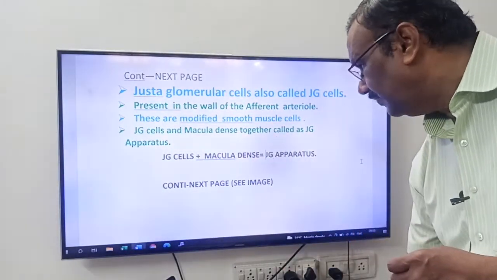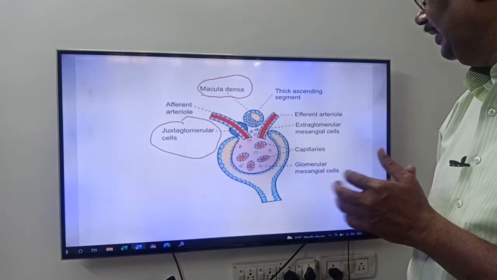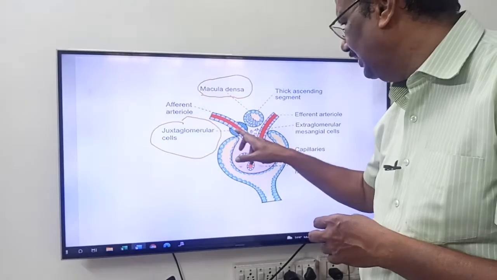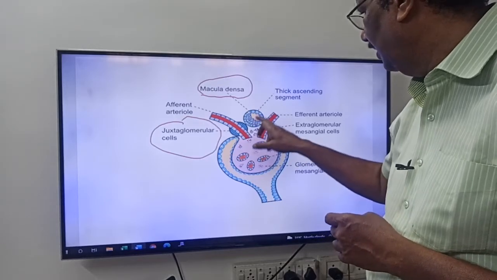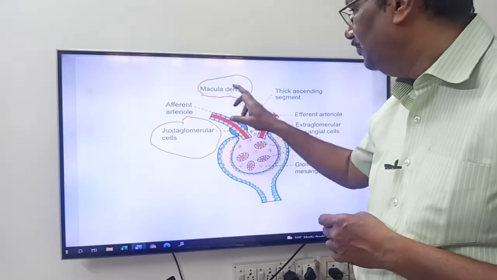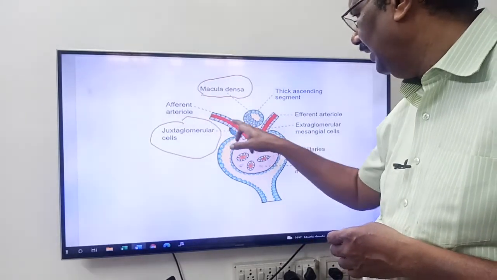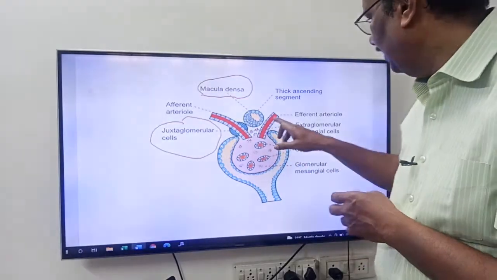Now come to the next page, friends. You see here an image. Friends, this is the afferent arteriole. This afferent arteriole has, see friends, JG cells, juxtaglomerular cells. Next, this is the macula densa. The JG cells and macula densa together are called the JG apparatus. This is the afferent arteriole, which carries blood towards the nephron. This is the efferent arteriole.